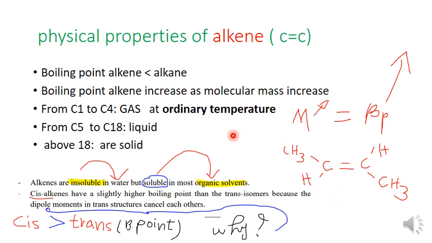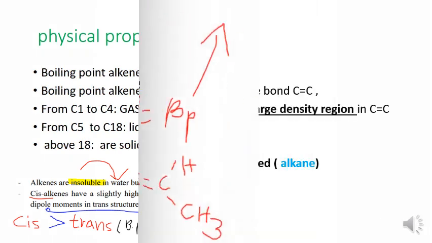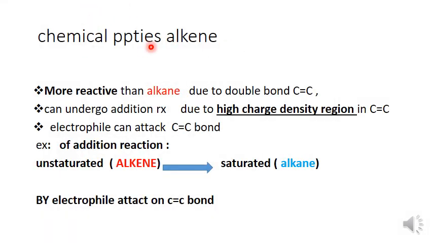Thank you. Sorry to speak in Kinyarwanda. The chemical property of alkene: it is more reactive than alkane due to the double bond. It can also undergo addition reactions, because the double bond is a region of high electron charge density that can be attacked.